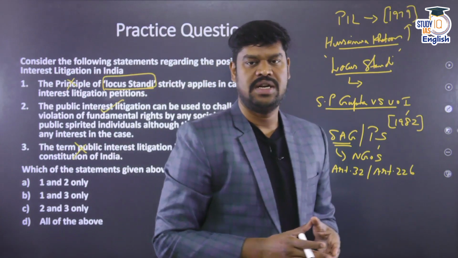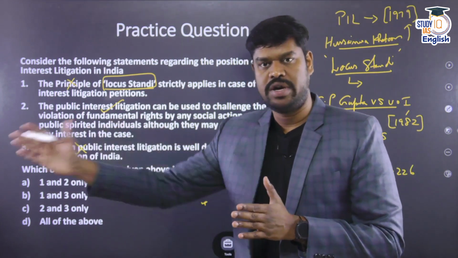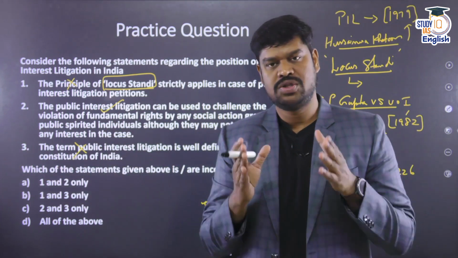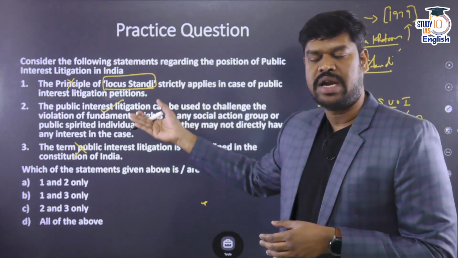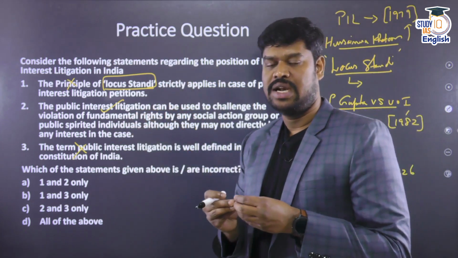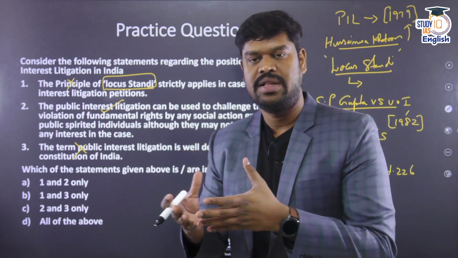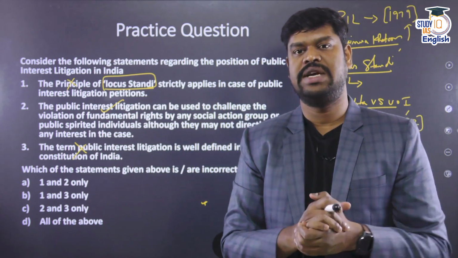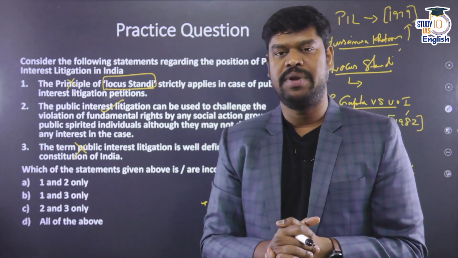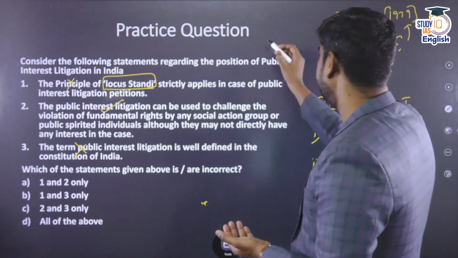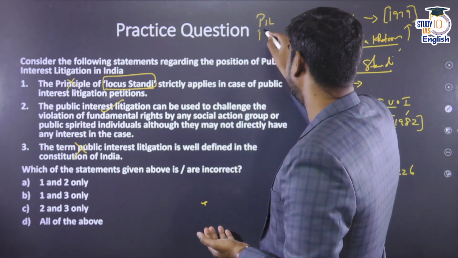But however, please understand, the public interest litigation has become a very important tool today to protect the rights of the people, as we have already seen, especially the underprivileged. But it is not without any criticism. In fact, a few days back, there was an article in which the Supreme Court has said the public interest litigation has become a tool to blackmail the government or other individuals, especially with regard to infrastructure development and all those things. So there is a lot of criticism surrounding this public interest litigation, because the critics say the public interest litigation is also used as a political interest litigation.